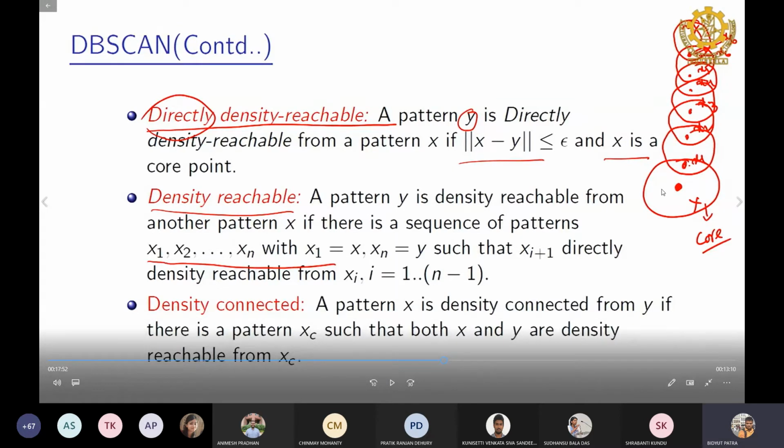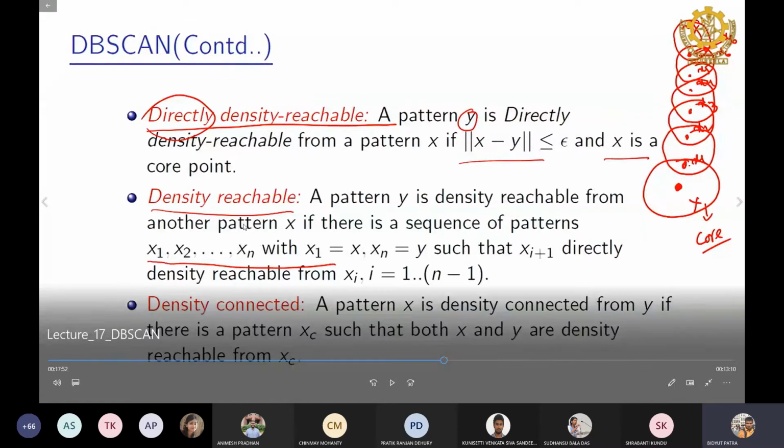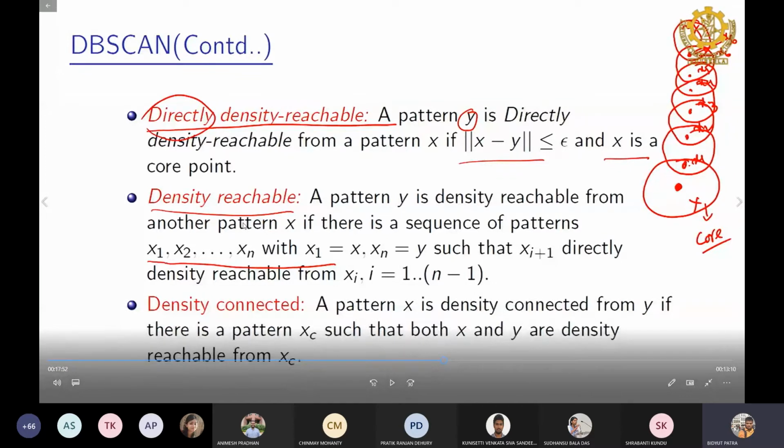Also, sir, in the statements that are written, pattern x and pattern y, they are the same as point x and point y, right? Pattern actually means object. Pattern is a synonym of point, object, or whichever entity we are dealing with. So here pattern is nothing but a point in n dimension. Object and pattern are synonyms.